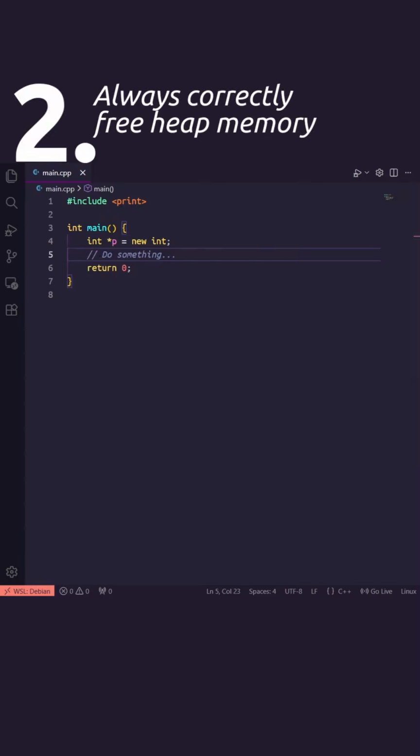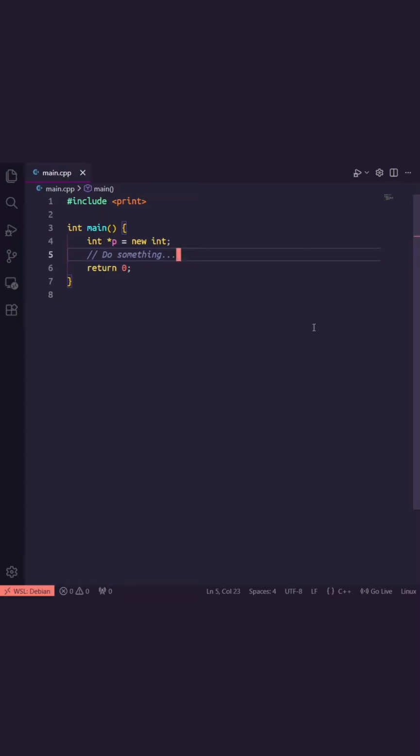Number 2. Always correctly free memory allocated with new. Now this one may sound like something you should already know, but a lot of beginners forget to free allocated memory with delete. Also, if you're dynamically allocating an array with new, you have to free that array with the array version of delete. Otherwise, you'll cause a memory leak and most of the time corrupt the heap as well.